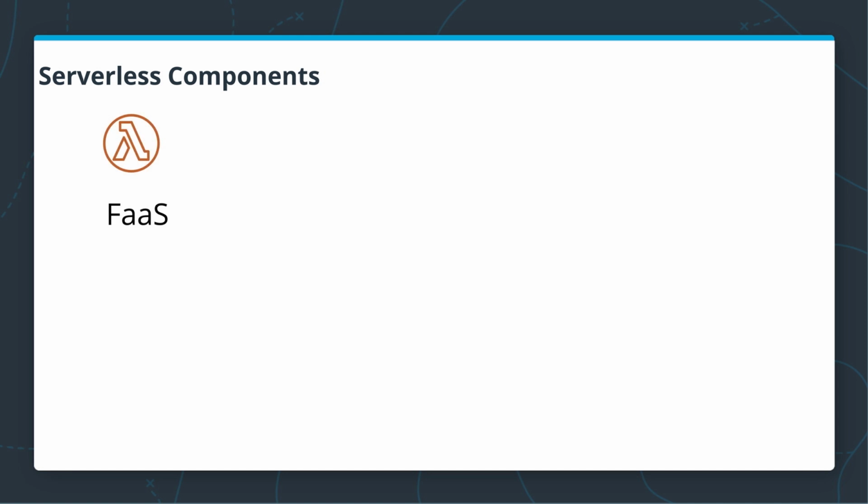So the first one and the most important is called Function as a Service, or FaaS, and it allows us to write arbitrary code in a serverless fashion. We will talk about how it works later, but essentially we need to split our code into individual functions and deploy them to a platform to be executed. The main and the most famous product in this category is AWS Lambda from Amazon, but other providers have their products as well, including Google Cloud Functions and Azure Functions.